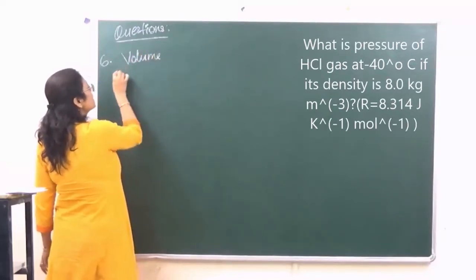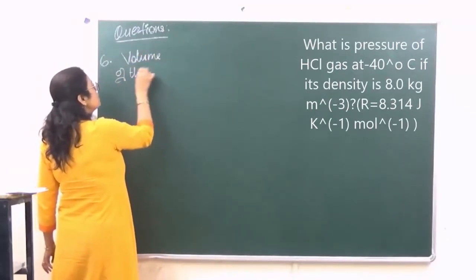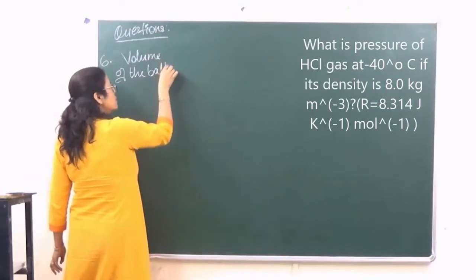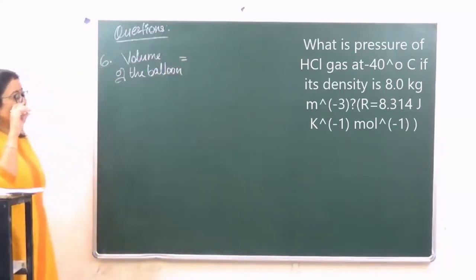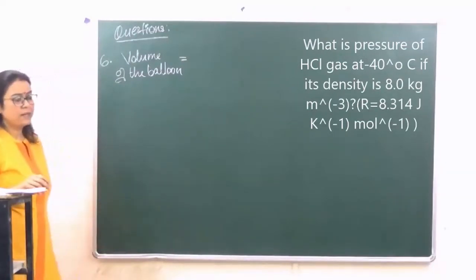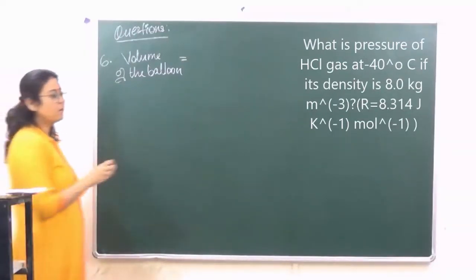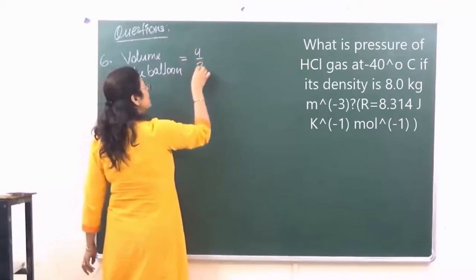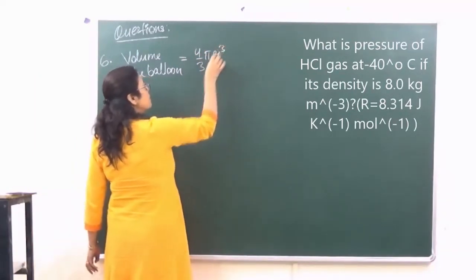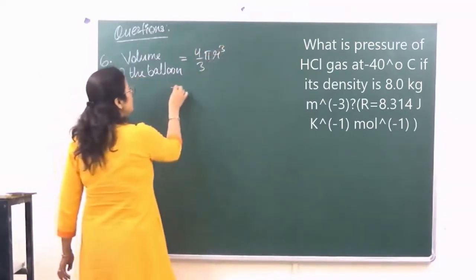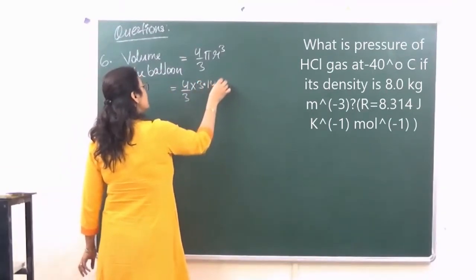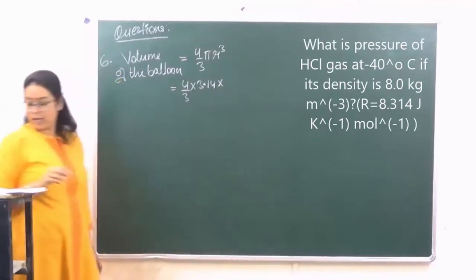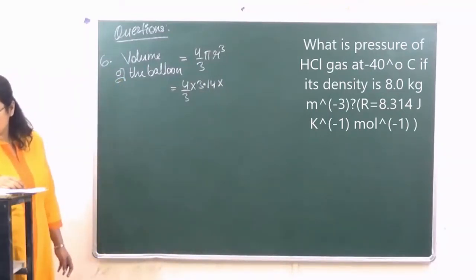For that, let's calculate the volume of the balloon. We assume that the balloon is a sphere, so the volume will be given by 4 by 3 pi r cube. So we have 4 by 3 into the value of pi, which is 3.14, and the radius.